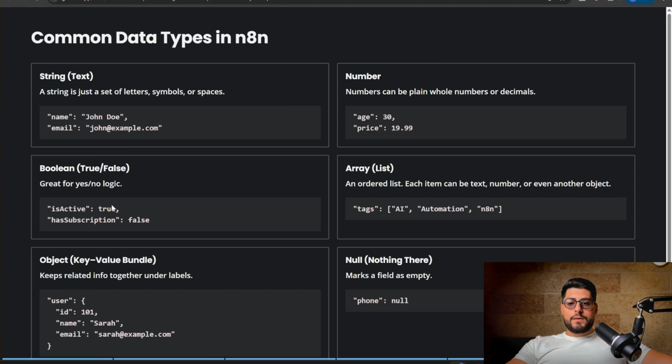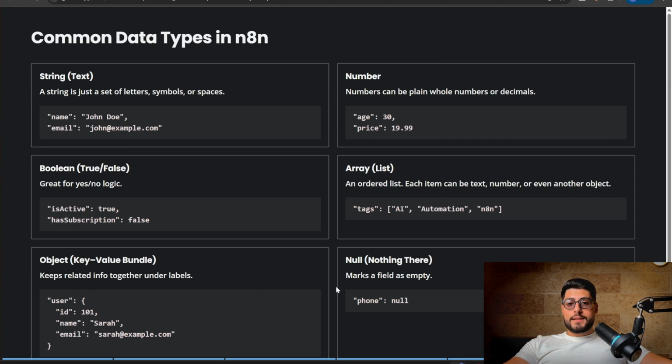Boolean: is active, true. Has subscription, false. So true or false. Array or list. Tags. What are the tags? A list of tags: AI, automation. Anytime you see there's a comma between them, and brackets, square brackets, this is how we know it's an array. Object, key value bundle. So we have the user, data about the user. ID is 101. So the key value pair. Name is Sarah. Email sarah@example.com. Null, nothing there, marks a field as empty. Phone, null. There's no phone number in this data for this user, for example.